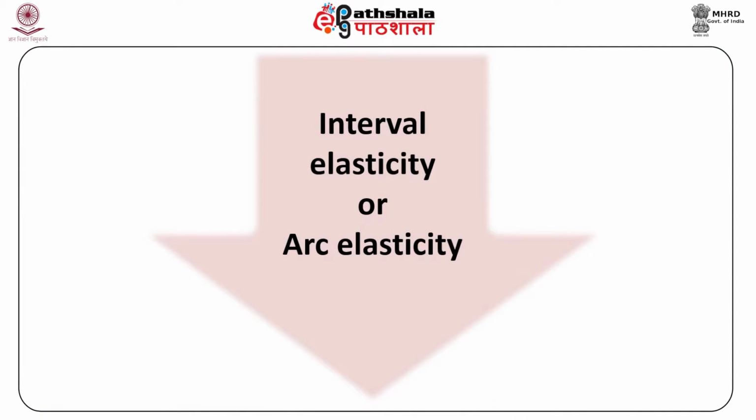There is another method to calculate elasticity between two different points on an interval of the demand curve, which is also known as the interval elasticity or arc elasticity. This measures the price elasticity of demand between the 2 points on the demand curve. To measure elasticity over an interval, the above formula gets modified slightly.